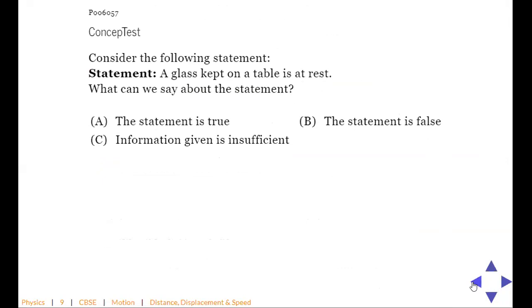A glass kept on a table is at rest. What can we say about the statement? Tell me. Statement is true. Think about it. Message, guys. Everyone has to try, na? So please message. Okay. So some people are saying A, some people are saying B, some people are saying C also. ठीक है? So B. Okay. Let's see. The answer is actually C.